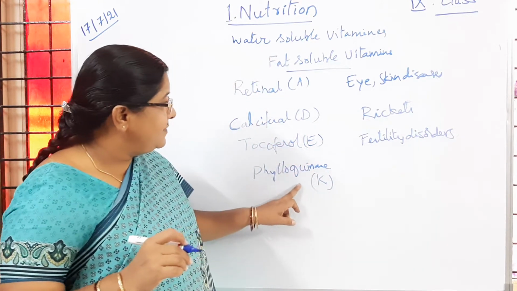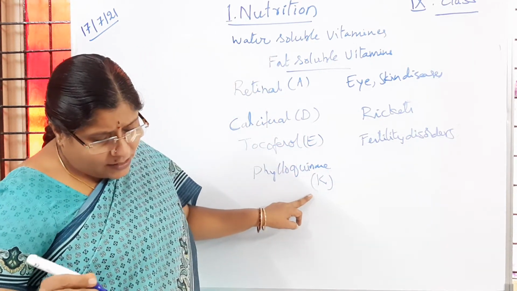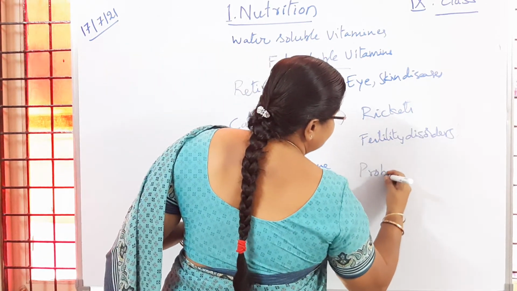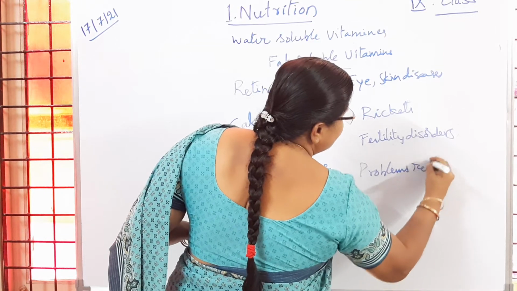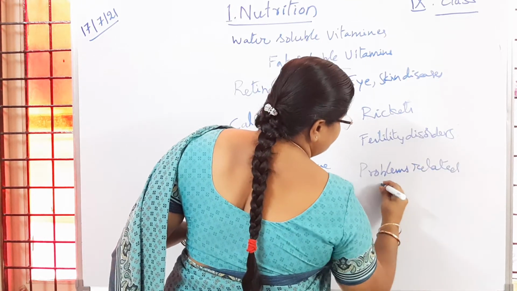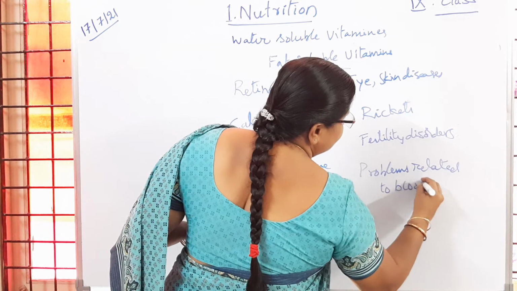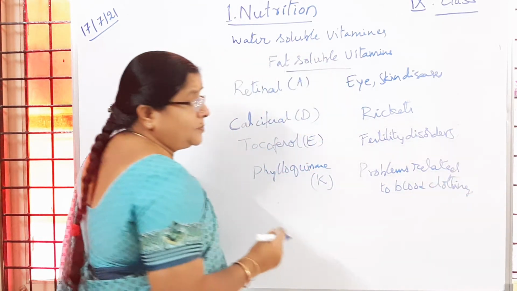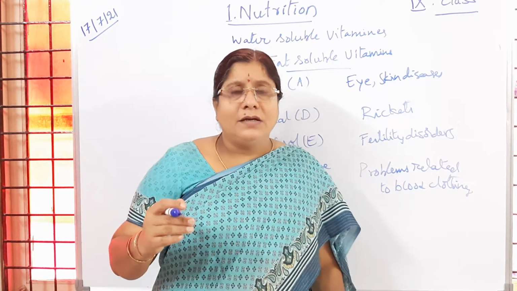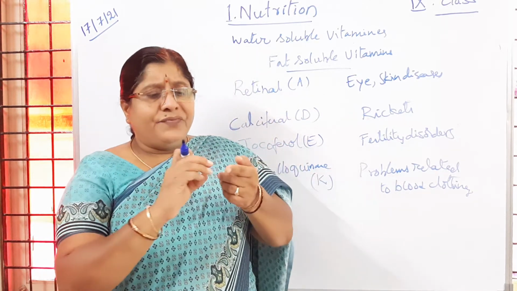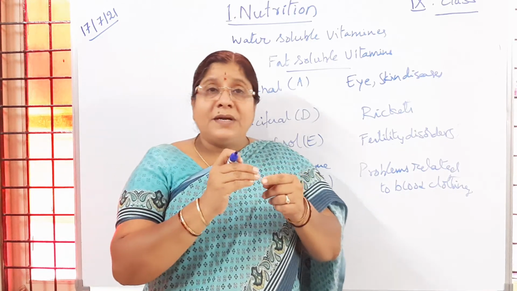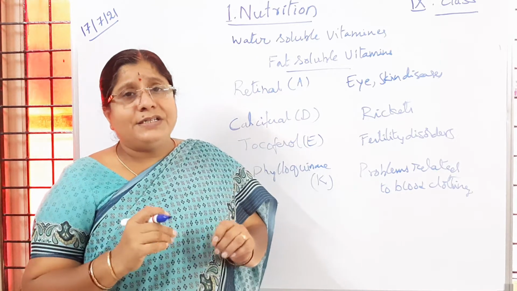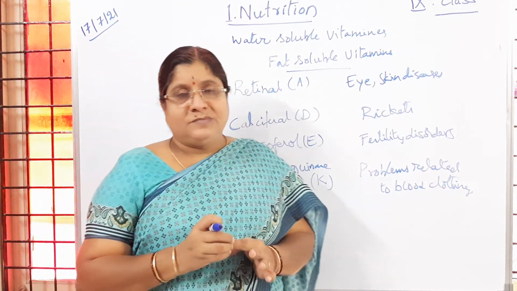Okay. So now vitamin K deficiency results in problems related to blood clotting. Suppose if we get any injury or wound, if we get any cut, sometimes bleeding will be there. Within a few minutes, the bleeding will be stopped. Is it clear to you?